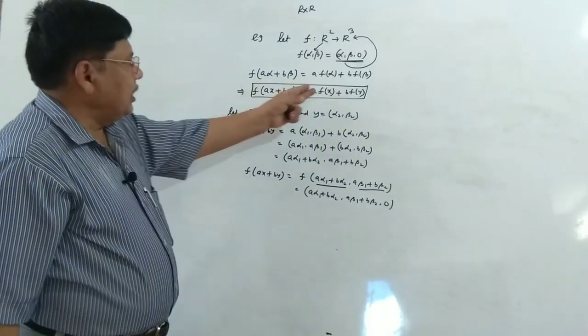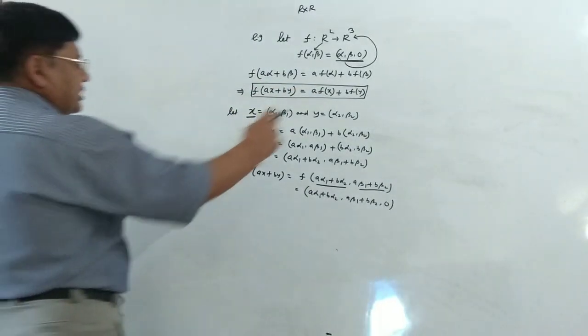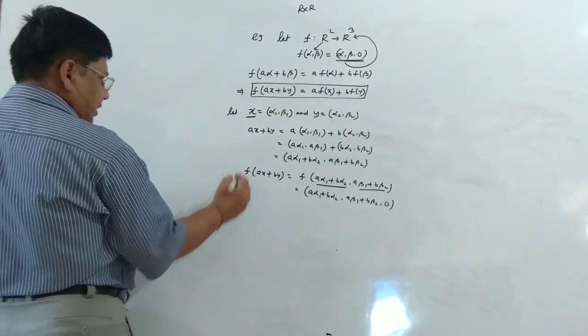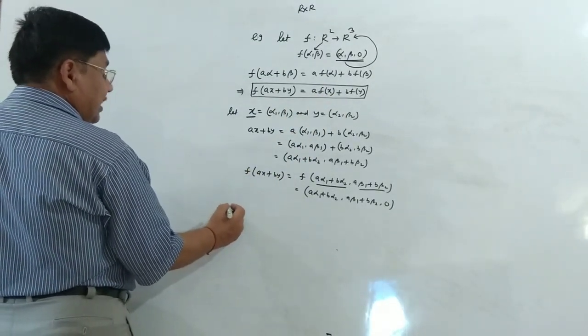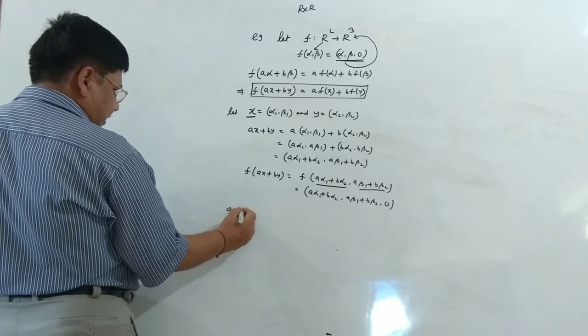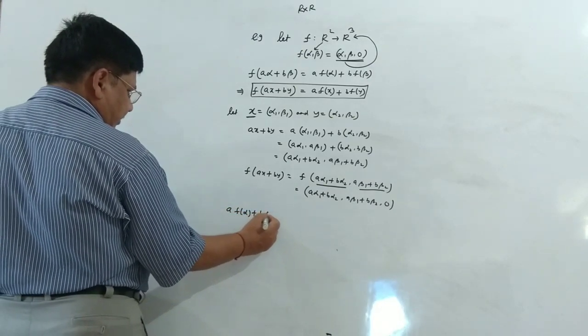Now this must equal the right hand side, a f(x) plus b f(y). So this was the left hand side and the right hand side is now a f(x) plus b f(y).